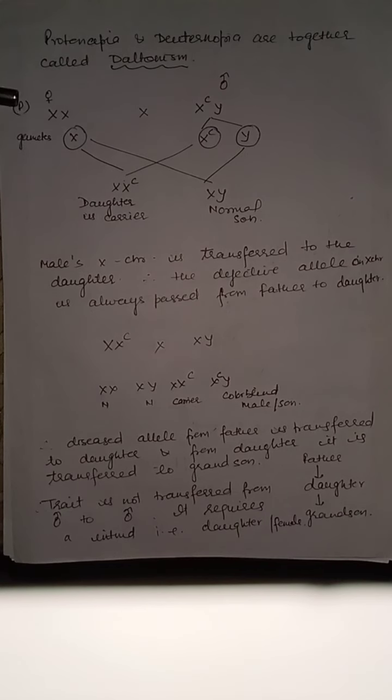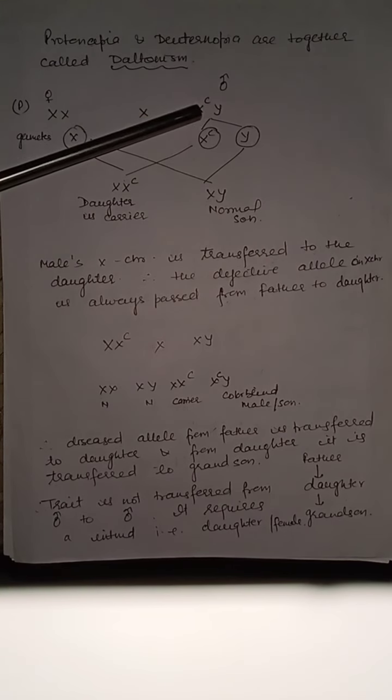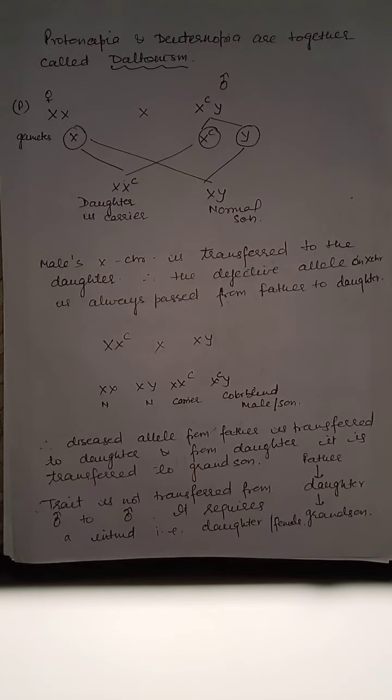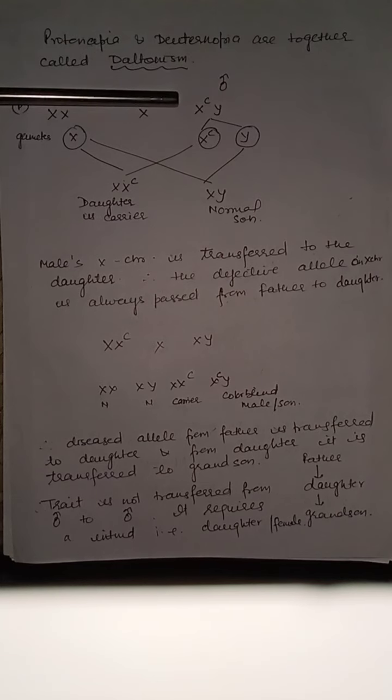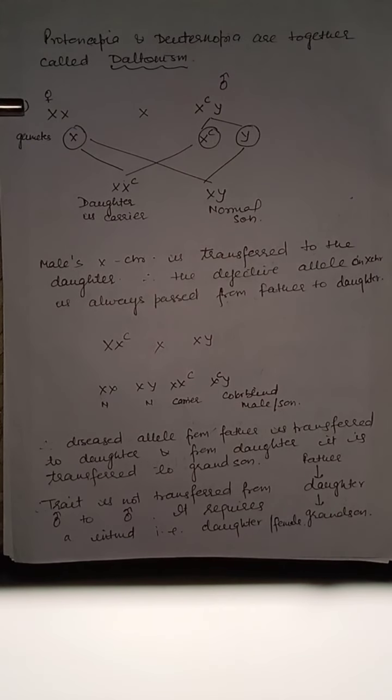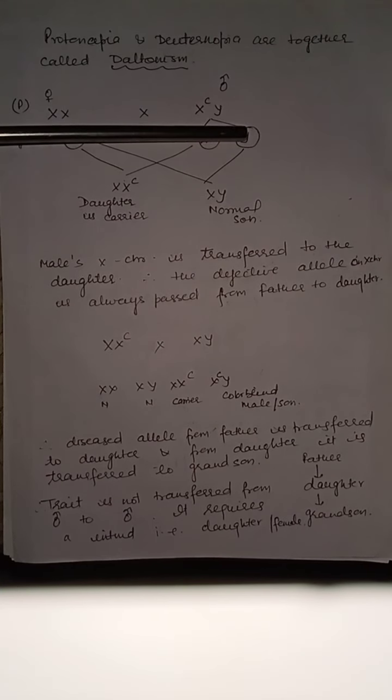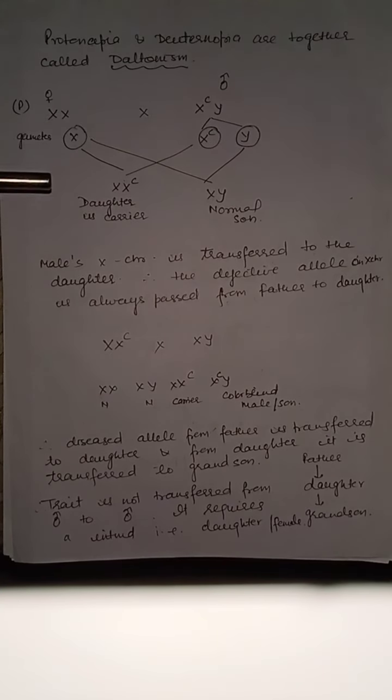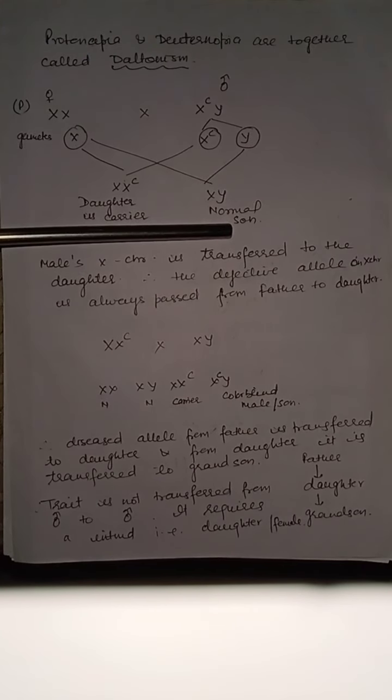So I have drawn a cross here, children. Here female is normal, means both XX are there, no recessive gene of color blindness is present in the female, but male is color blind. It has only one X chromosome, and this X chromosome also has a mutated gene for color blindness. So female will form normal gametes, male will form two types of gamete, one having X chromosome and another having Y chromosome. Now in the progeny, daughter will become the carrier and the son will become normal.